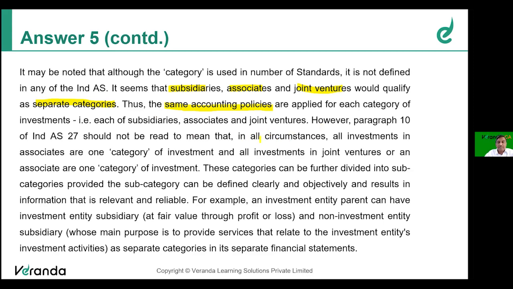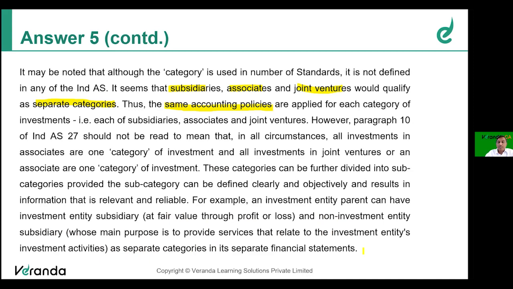However, when you read paragraph 10, you should read it carefully. All investment in associate should not be read as relating to one category, and investment in joint venture as another category. So the categories can be further divided into various subcategories, provided it is very clearly defined and it provides information that is relevant and reliable. So an investment entity can have an investment entity subsidiary at fair value through P&L, and a non-investment entity subsidiary as separate categories in its separate financial statement.